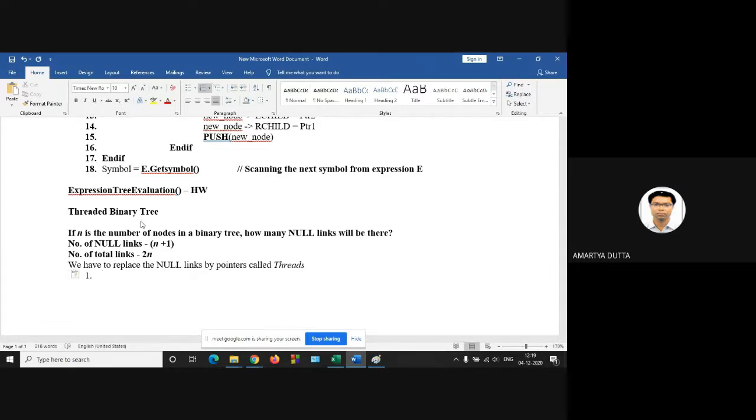The rule is that if your pointer PTR's left child is null, then replace this left child